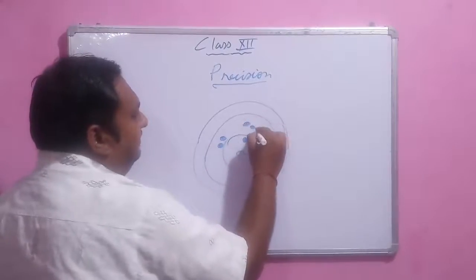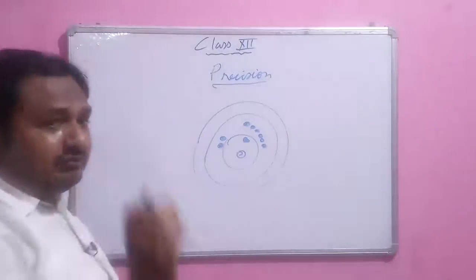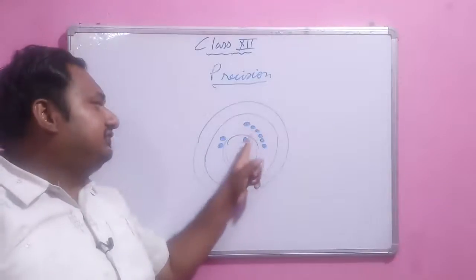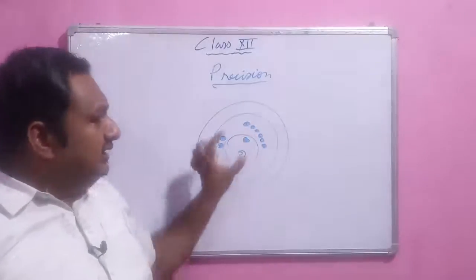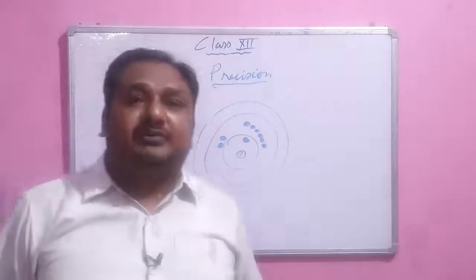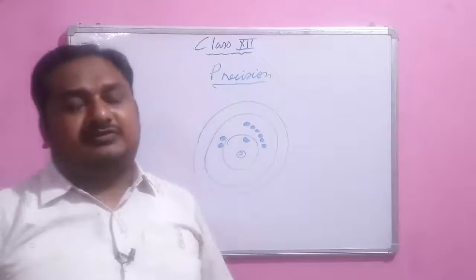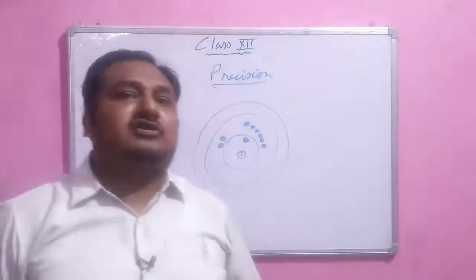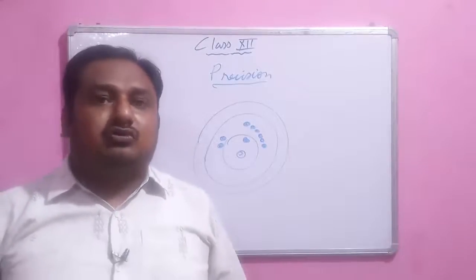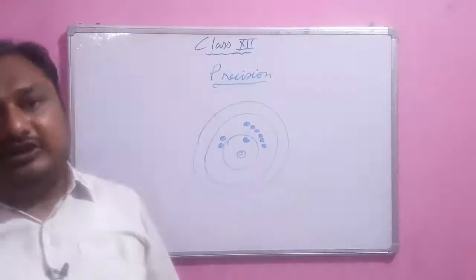Precision tells about the closeness of the measured values. Here you can see there are some dots falling near the center, but they are also close to each other, and this is what precision tells. Precision tells us how close the measured values are to each other. It is also known as the resolving power of the instrument, that is, how close the values the instrument can measure.